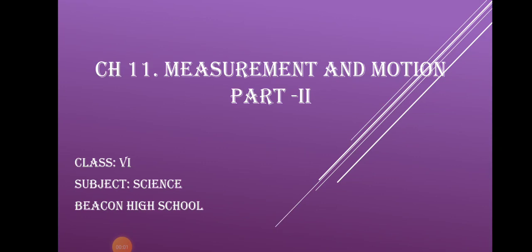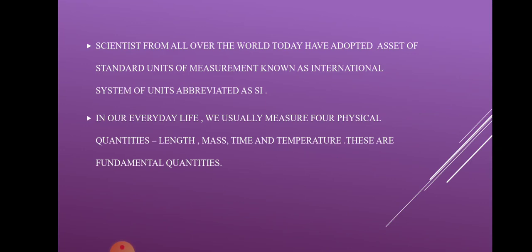Hello, we are back with the second part of the chapter, in which we are going to see further how a standard unit was decided. In France in 1719, a standard unit of measurement was created, which was called the metric system. Now, scientists from all over the world have adopted a set of standard units of measurement known as the International System of Units, abbreviated as SI, which comes from the French Système International d'Unités. So SI means System International.